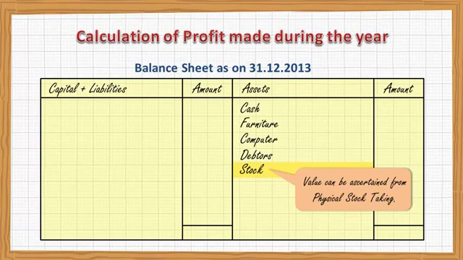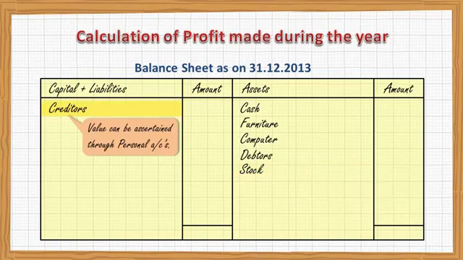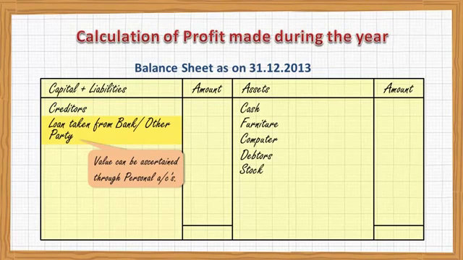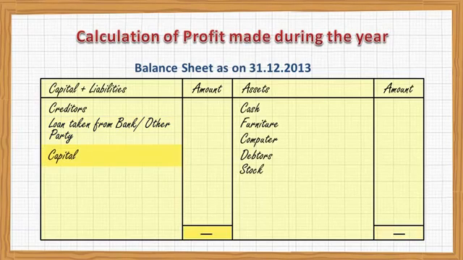And in the same way, on the liability side, you can find out the value of creditors through personal accounts, or if there is any loan taken from the bank or any other party, that's a personal account, you can find it out through personal accounts. And in this way, your assets are ready, liabilities are ready. Now the capital is missing. So the balancing figure on the liability side will become the capital. That will be the balancing figure. In this way, you can find out closing capital.